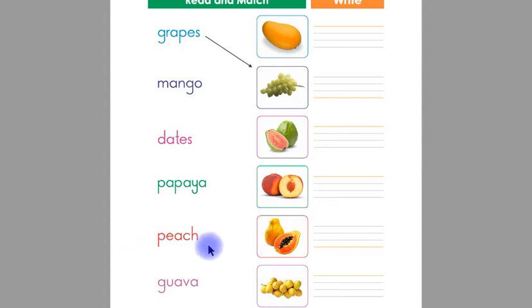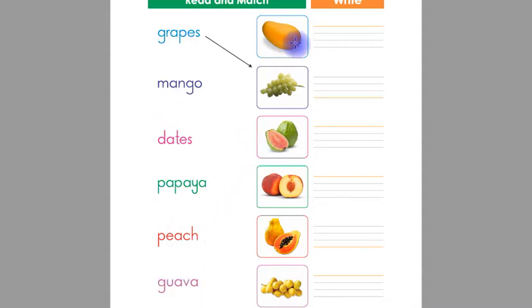This is peach and this is the picture of peach. Children, you have to match the name peach with its picture peach with a straight line. This is guava and this is the picture of guava. Children, you have to match this name guava with its picture guava with a straight line.